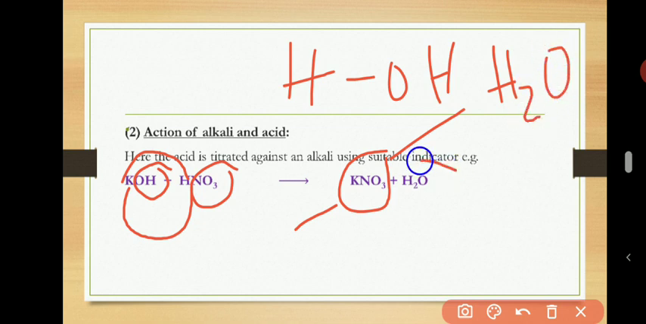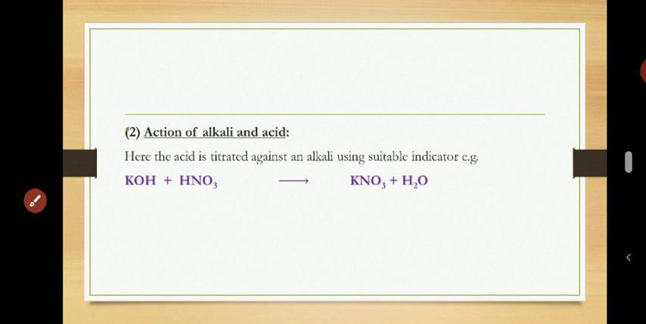H2O. That's how we have this H2O. So it's just a neutralization reaction that is very, very important for your health. And I hope you understand that very, very well. That's the second method by which you can form a salt.